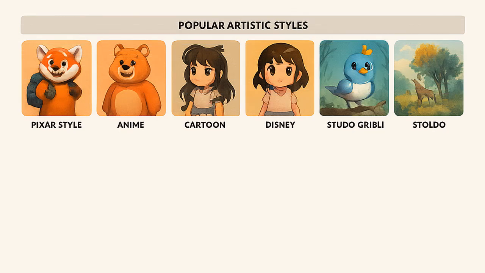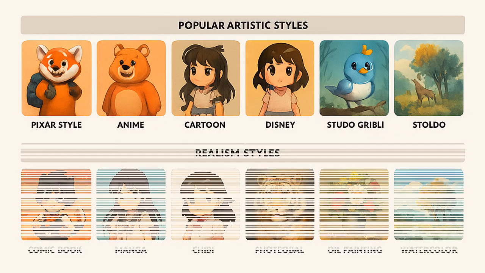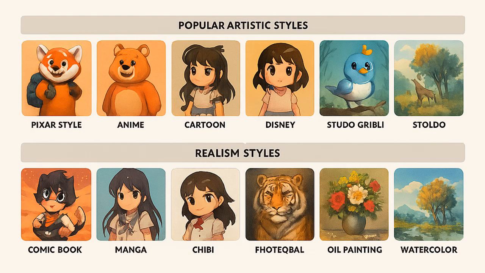And then I asked myself, how many visual image styles can ChatGPT generate based on your wishes? And I kept on searching, and then I looked deeper and I found there were many popular artistic styles. And you can see, very funny here, again, spelling errors as they do. I'm just going to show you so you understand that when you use ChatGPT or any image tool, you always have to check the text. But you can always tell it to update, so it's not an issue. But here are some of the styles that it can do. And I dug deeper, and it had realism styles, comic book styles, manga, chibi. So these are all things you can just mention. You can just go to ChatGPT and mention it, and it will produce the graphic based on what you want.